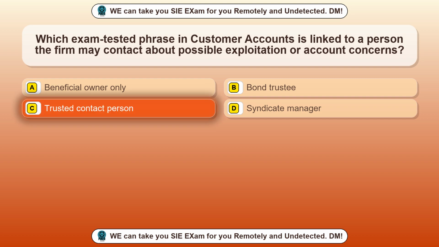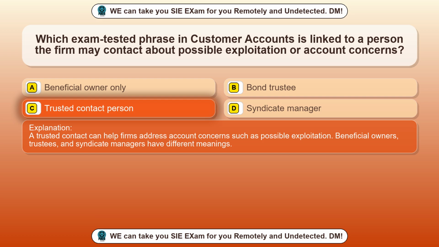Trusted contact person. A trusted contact can help firms address account concerns such as possible exploitation. Beneficial owners, trustees, and syndicate managers have different meanings.